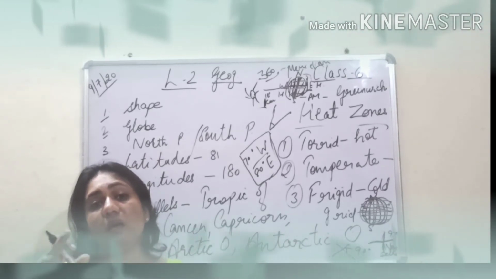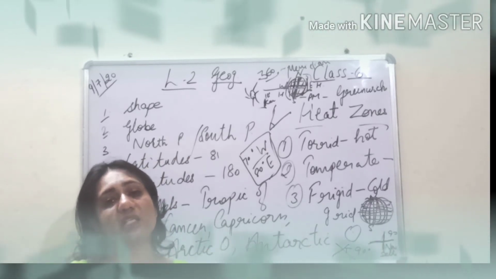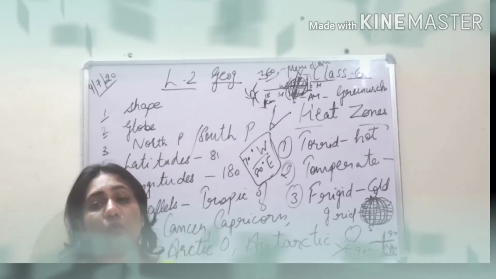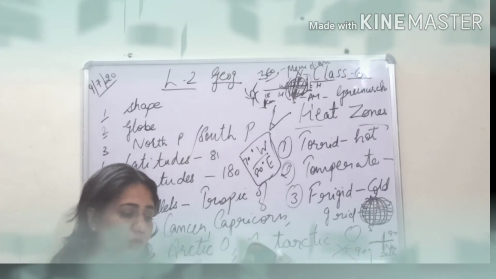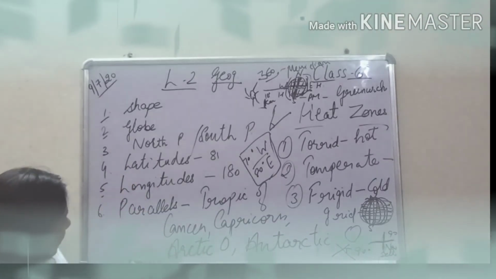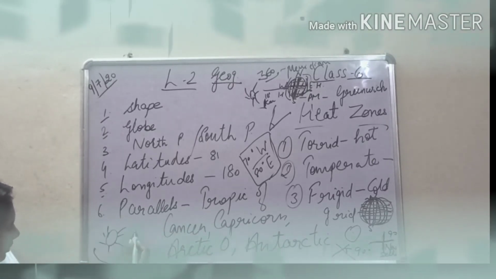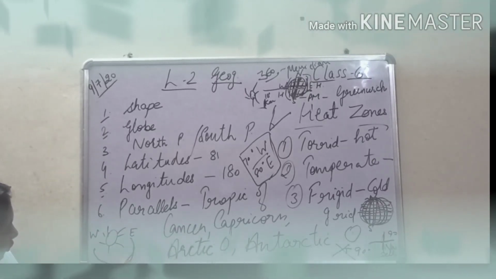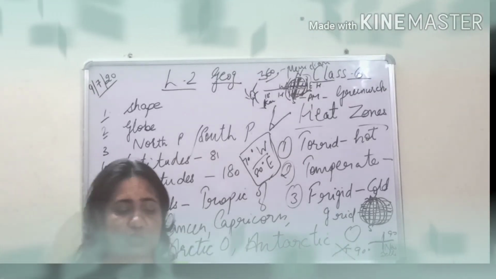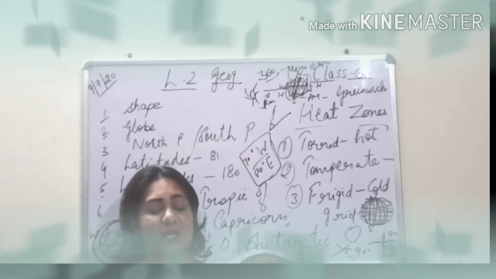So how many hours does the earth need to complete one rotation? We all know it takes 24 hours. This means 1 day is required for the earth to complete one rotation, so it is 24 hours in a day. Due to the rotation of the earth, the sun appears to move across the sky from east to west. So this is east, this is west, and it keeps on moving like this from east to west. But actually the earth rotates from west to east and completes one circle, which has 360 degrees.